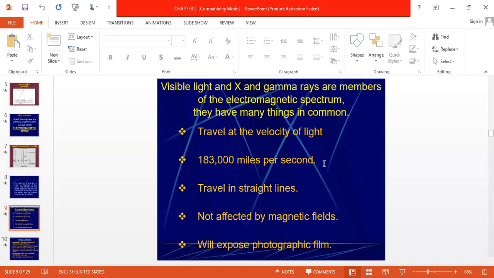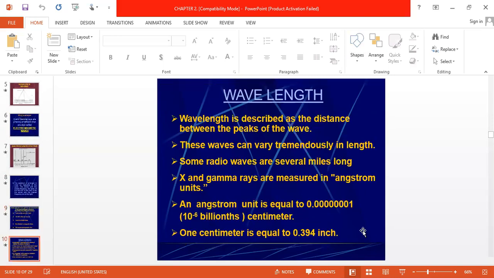We can study here that visible light, X-ray and gamma ray are members of the electromagnetic spectrum. They have many things in common. The first thing is they travel at the velocity of light. Visible light and X-ray or gamma ray both travel at the velocity of light, 186,000 miles per second, travel in straight lines, are not affected by magnetic field, and will expose photographic film.